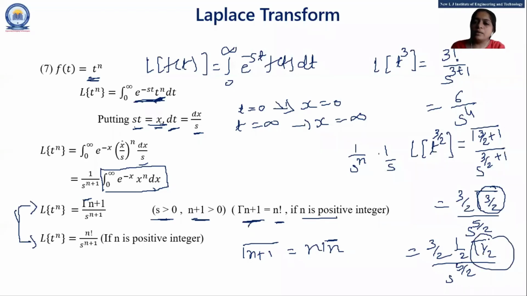So we'll do this type of examples when we do the application of this formula. But now you have to remember the proof of this Laplace of t raised to n and this formula. So any doubts, students, about this formula? Let me know.